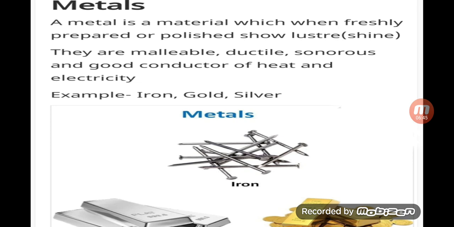Lustrous means shiny. They are malleable. Malleable means they can be hammered into thin sheets. Ductile means they can be drawn into thin wire. Sonorous means on beating they produce a ringing sound, and they are good conductors of heat and electricity. That is called a metal. Some examples are given there: iron, gold, silver, lots of metals are there. You can give examples on your own.